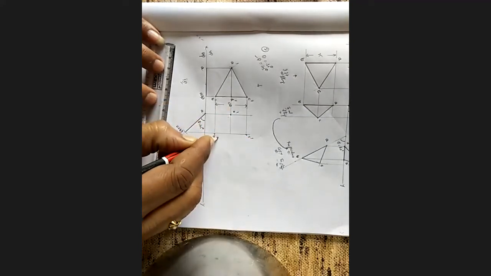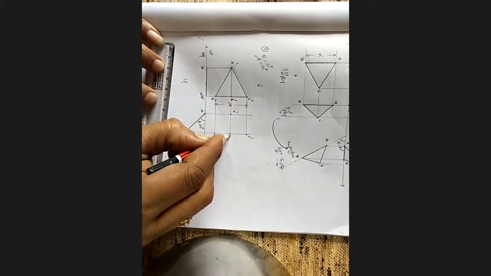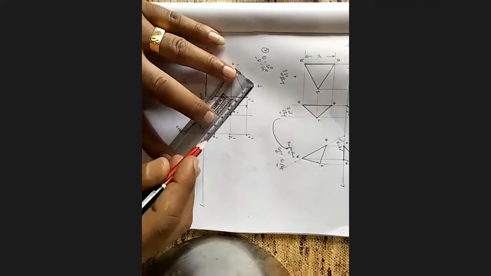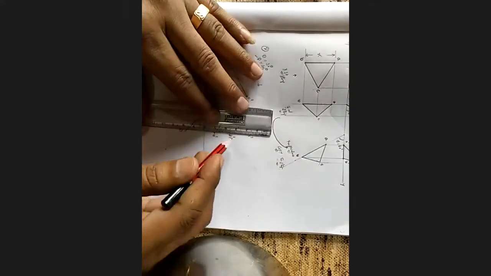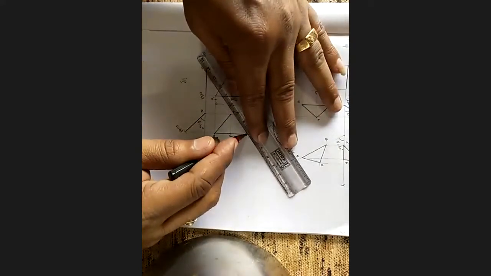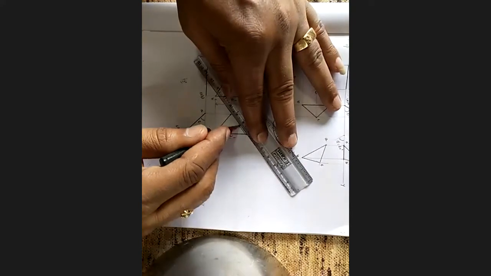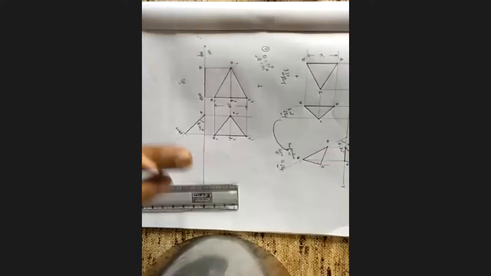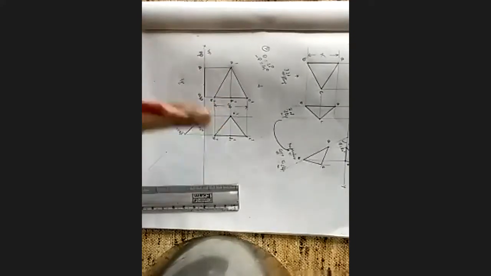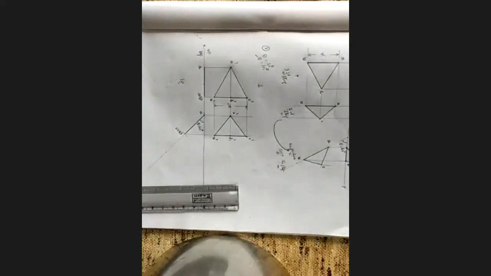This is B dash, and this I will mark as D1 dash. A to B, B to C, C to A. Now I want to ask: A dash D dash value and A dash D1 dash, same or different?